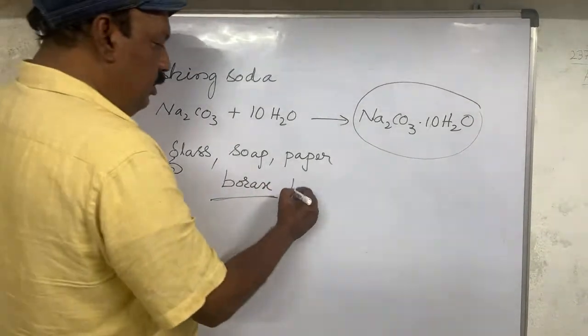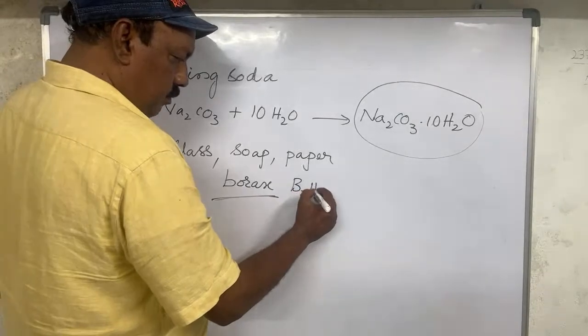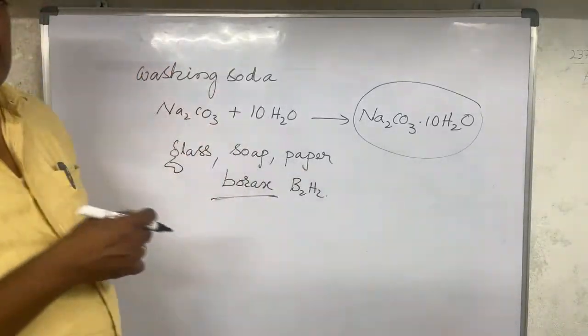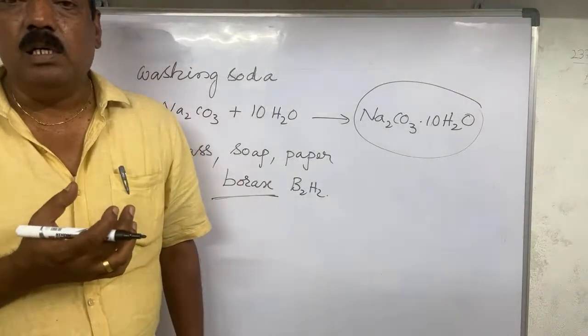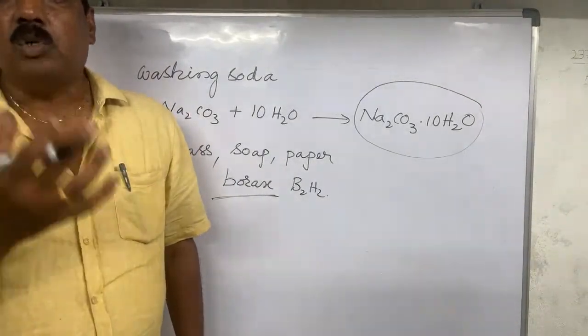These are the many uses of the different compounds of washing soda.